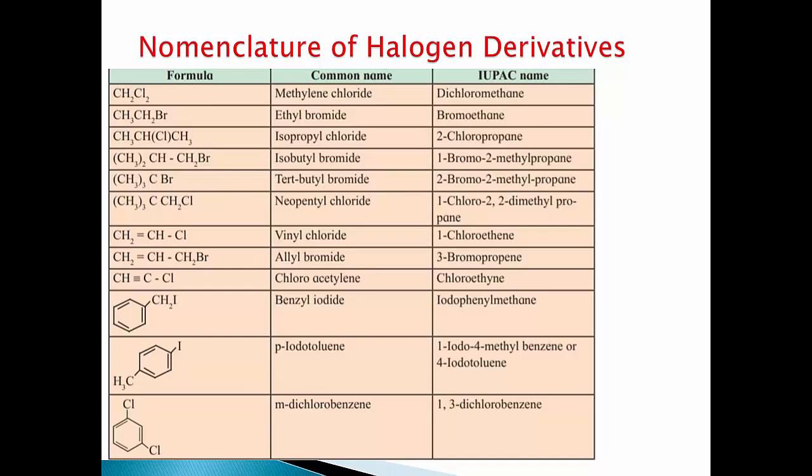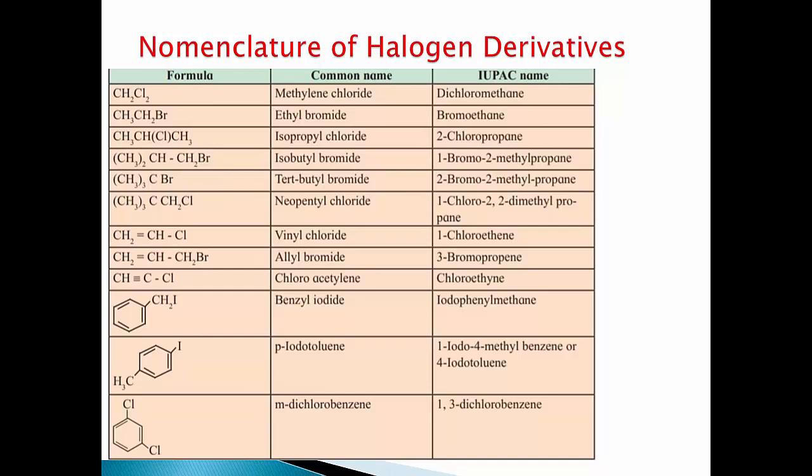Second example, CH3CH2Br. Ethyl bromide. IUPAC name is bromoethane. Third example, CH3CHClCH3. Now here chlorine is bonded to second number carbon atom, which is secondary carbon atom. Therefore it is secondary propyl chloride or isopropyl chloride. IUPAC name of this compound is 2-chloropropane.